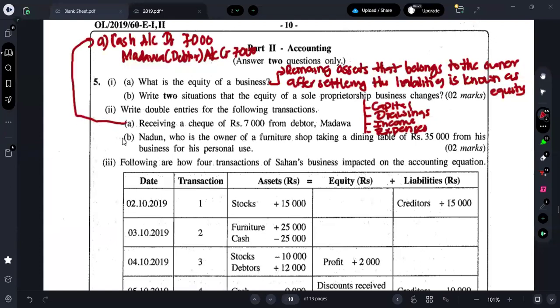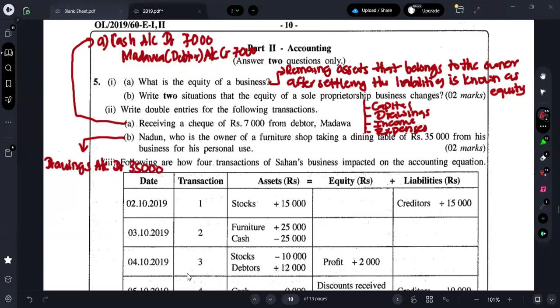Okay. Next one is what? Moving on to the B. Nadun, who is the owner of a furniture shop, is taking a dining table of rupees 35,000 from his business for his personal use. So if it is drawings, what's the double entry? Drawings account will be debited by 35,000.